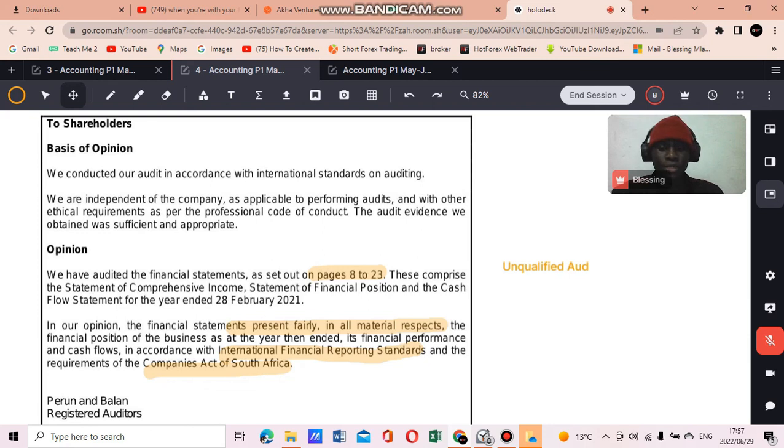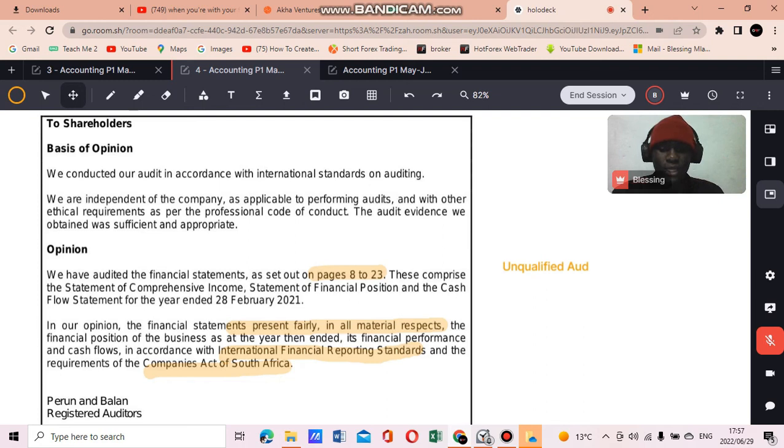So they refer to International Financial Reporting Standards and the Companies Act so that they can show that the financial statements meet the requirements of both international and local laws.